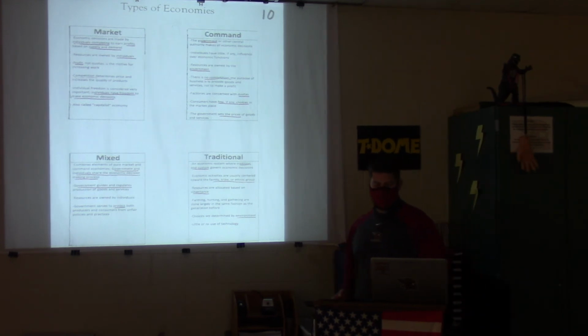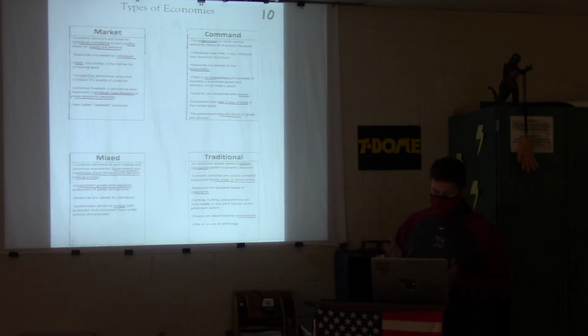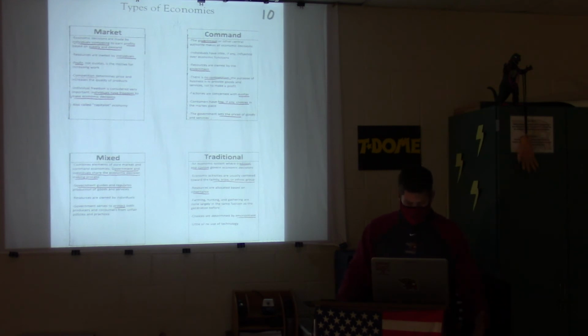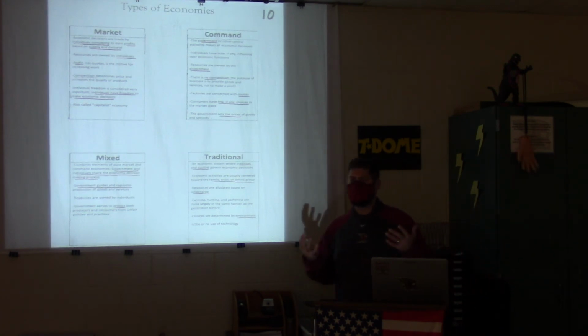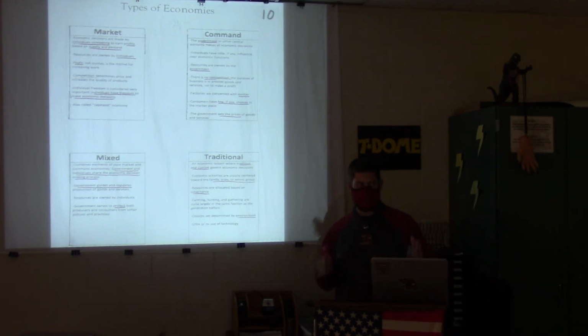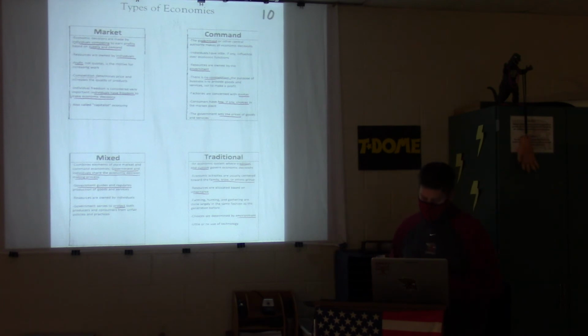Then you go to mixed, which is just a mix between market and command, and that's kind of what we're at. The government regulates us in business for our economy, but we do have this ability to compete against each other. So government guides and regulates. Resources are owned by individuals, not the government, and the government is there to protect both producers and consumers. That is what we experience here in the United States.